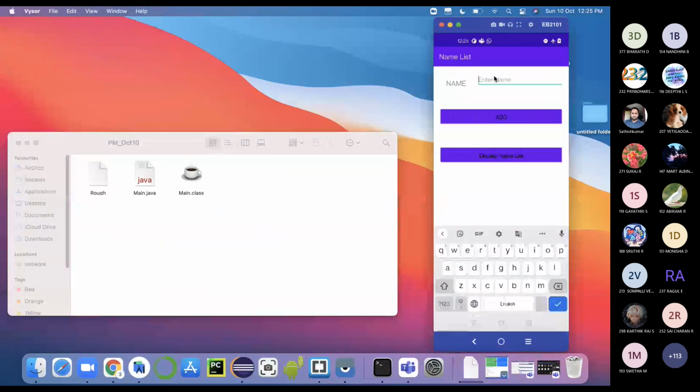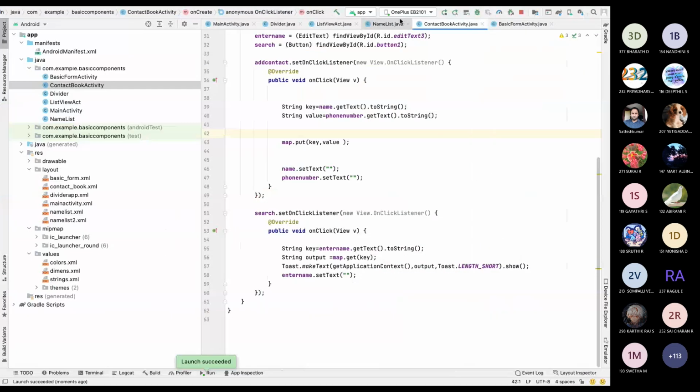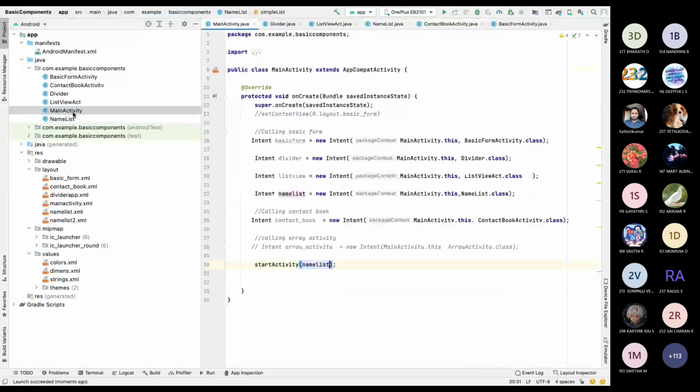See, it is asking for something. Okay, I didn't change the context. The manifest name list is still there. Contact list.